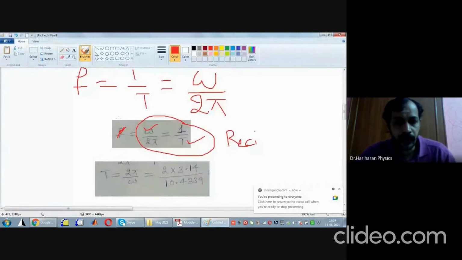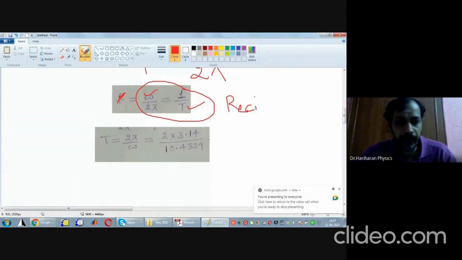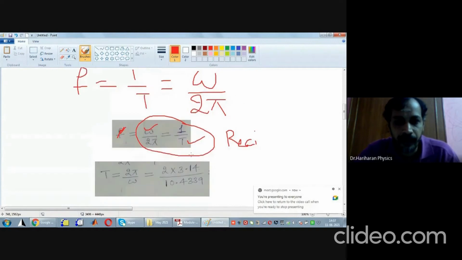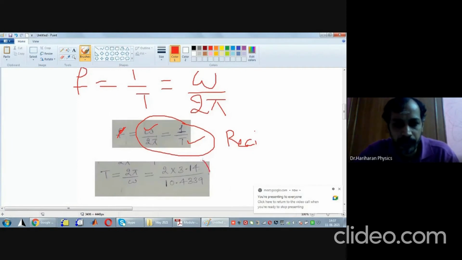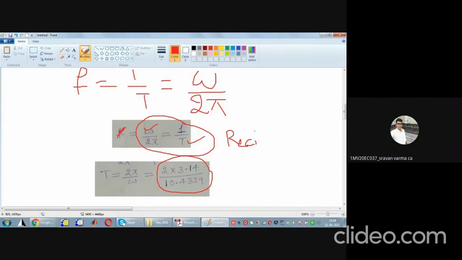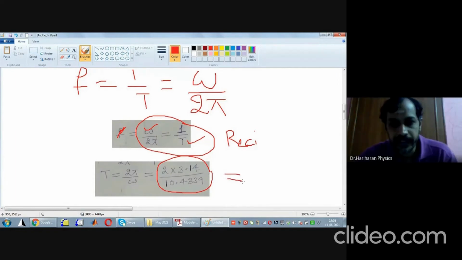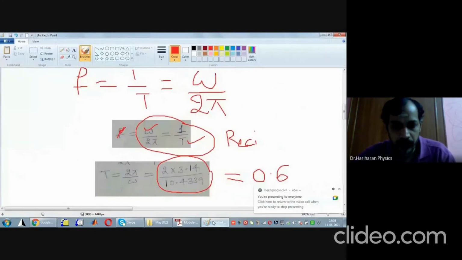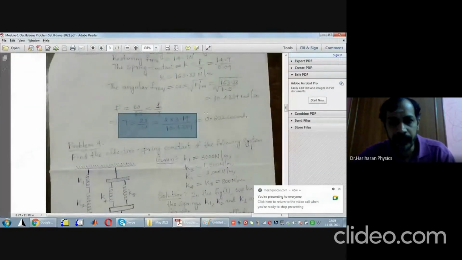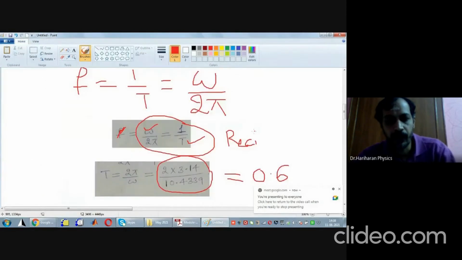Now look here. What is T? It is 2 pi by omega, so 2 into 3.14 divided by omega, which is 10.4339. What does this ratio work out to be? 2 threes are 6, 6 by 10, 2 ones are 2, 0.602. Yes, 0.6 seconds. So 0.602 seconds. Therefore, what is the final answer?